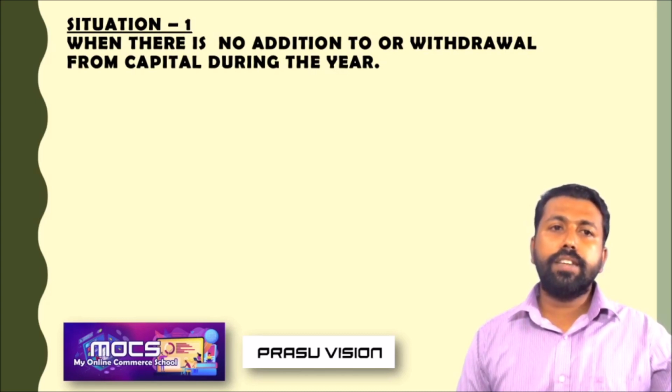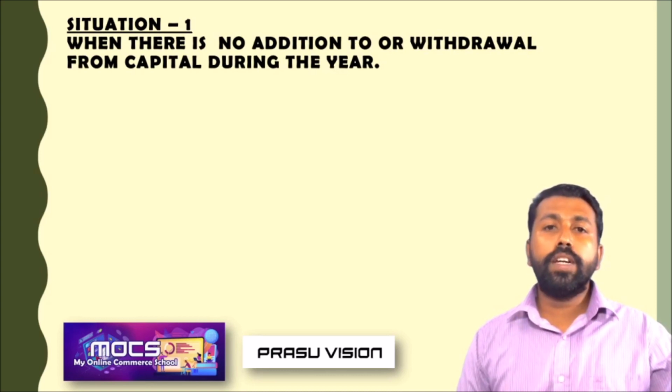The first situation is when there is no addition or withdrawal from capital during the year. We have learned in capital account preparation, two methods. There we noted there will be one initial amount of investment.